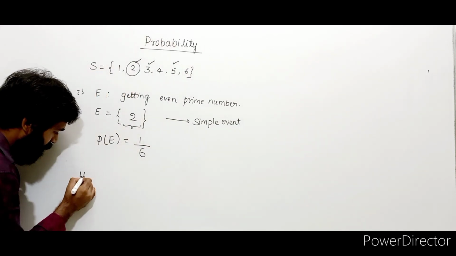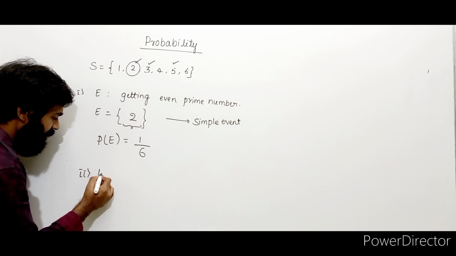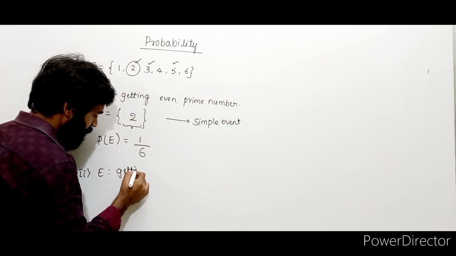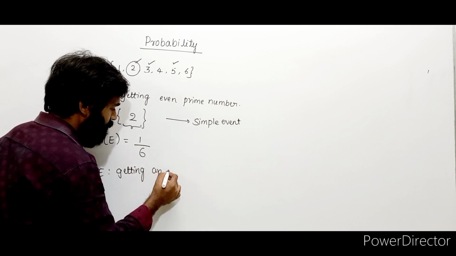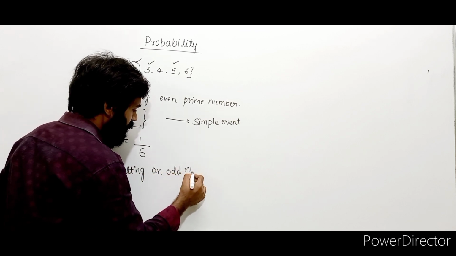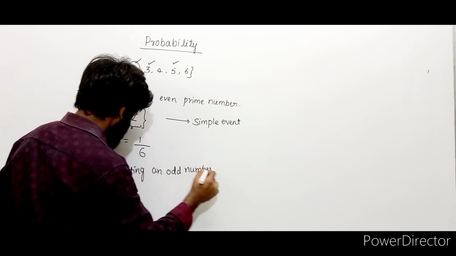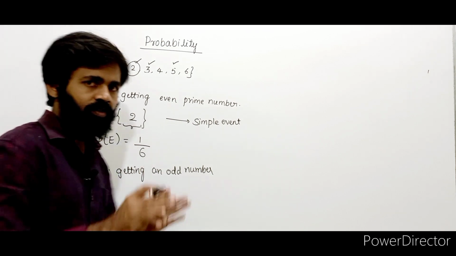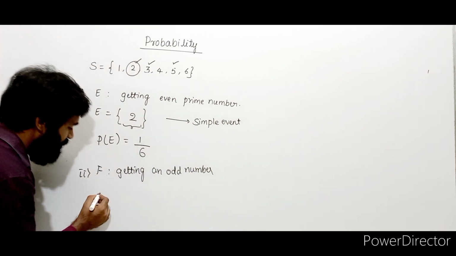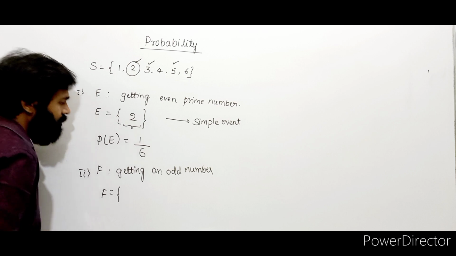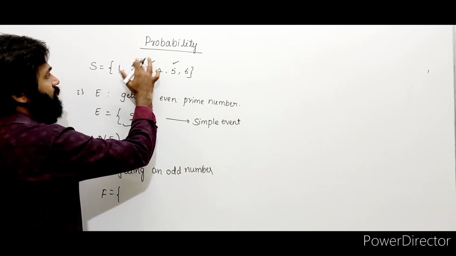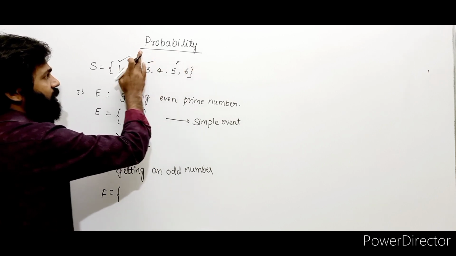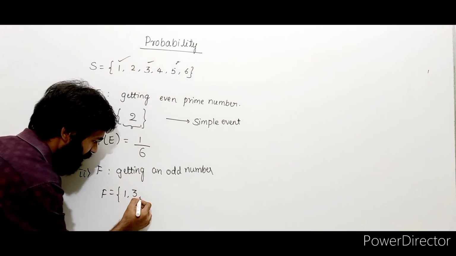Now let's take one more example. Getting an odd number. Let's take this event as F now, because we have taken E already, just to distinguish. Now what is F? Getting odd number. How many odd numbers do we have here? See, 1, 3, 5 are odd numbers. I'll write here 1, 3, 5.